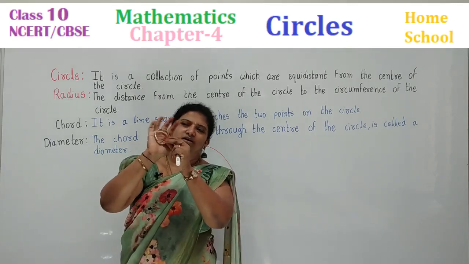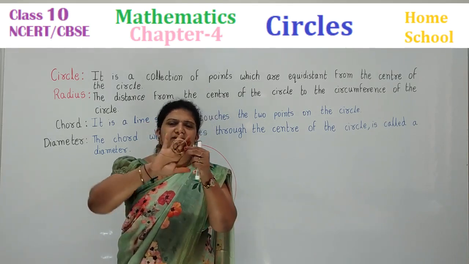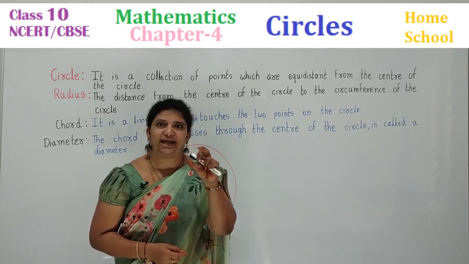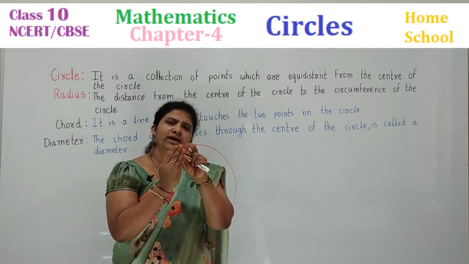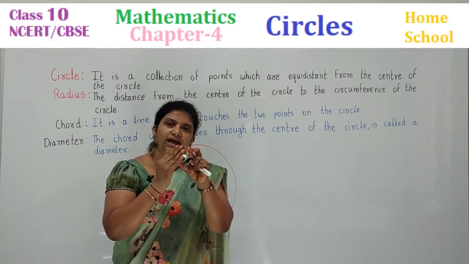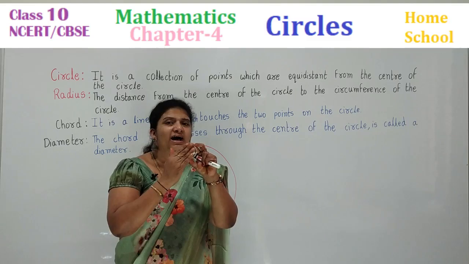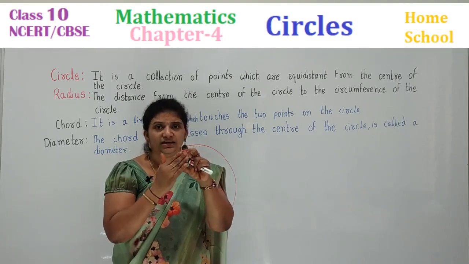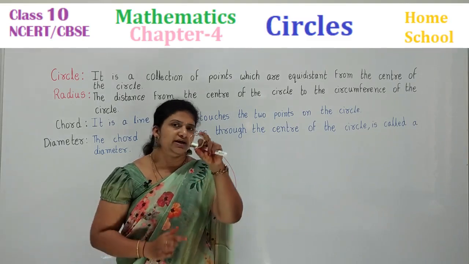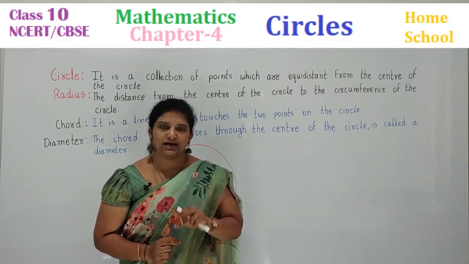So now, close the area. Imagine that this bangle is closed like this. Or you may imagine a circular plate. So at that time what you can see, you won't see only outer ring. Completely area and also outer ring you can see. So the path inside the circle we call it as a area. Only outer ring we call it as a circumference of a circle.